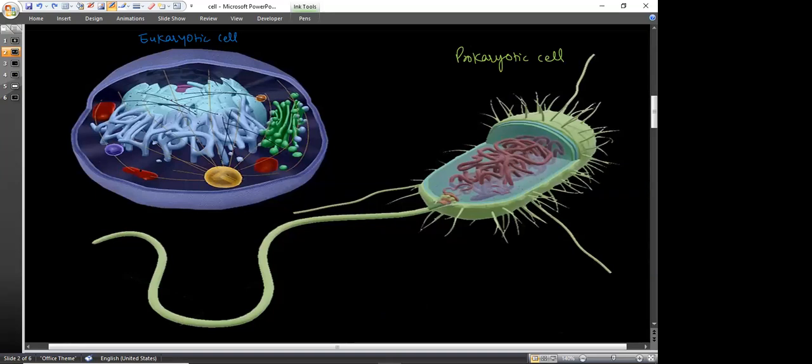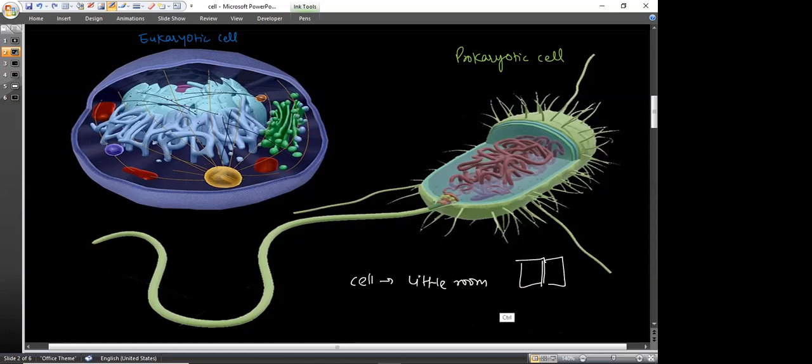When Robert Hooke discovered the cell, the word literally means, in Latin, little room. You are very familiar that in a jail, in a prison, we find little rooms and we call them cell number 1, cell number 2, cell number 3.